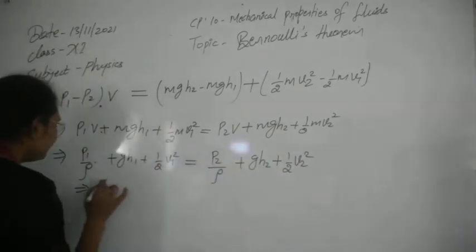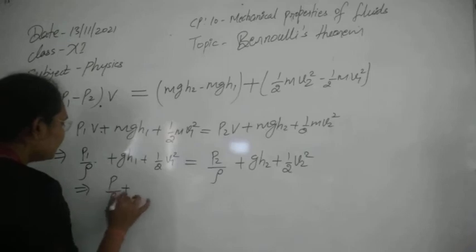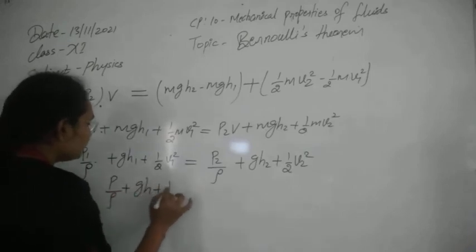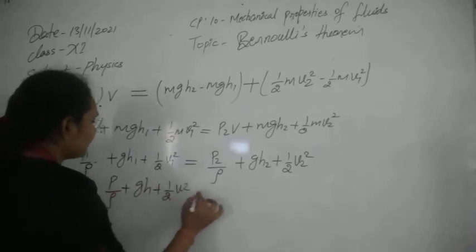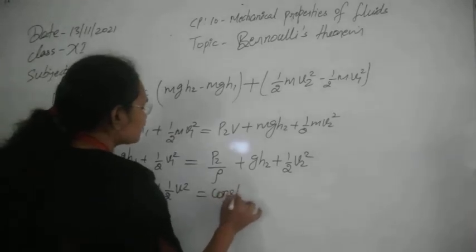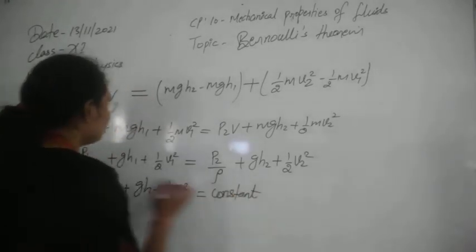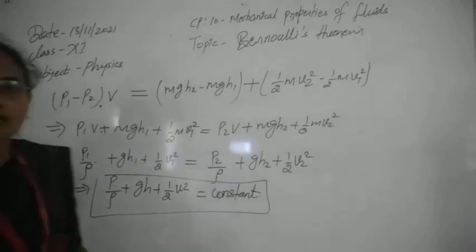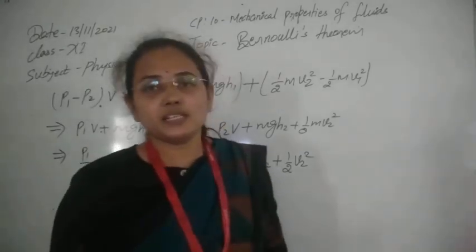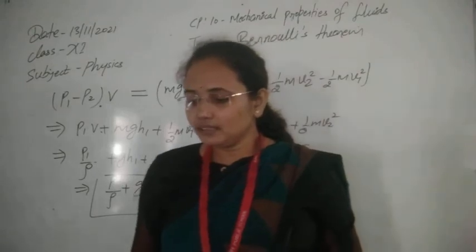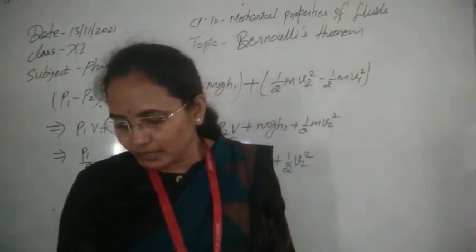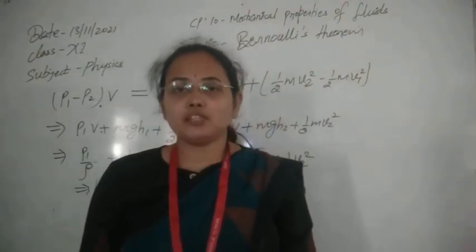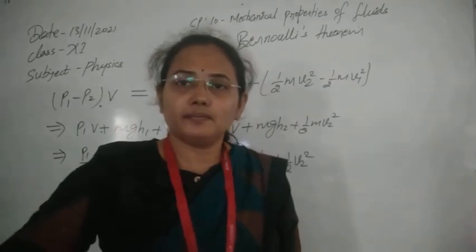So we can finally write P by rho plus g h plus half v square is constant, and this is the proof of the Bernoulli theorem. Easily you can prove it. That is very simple to prove, and you can have a number of statements for the Bernoulli principle.